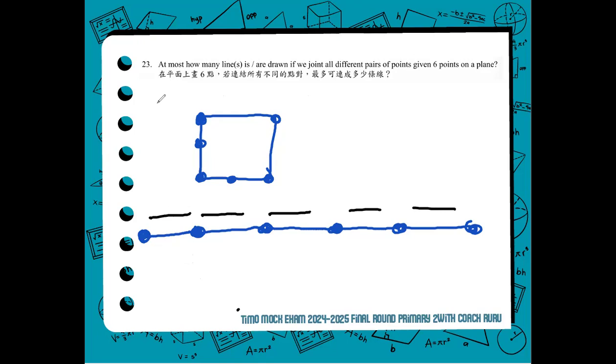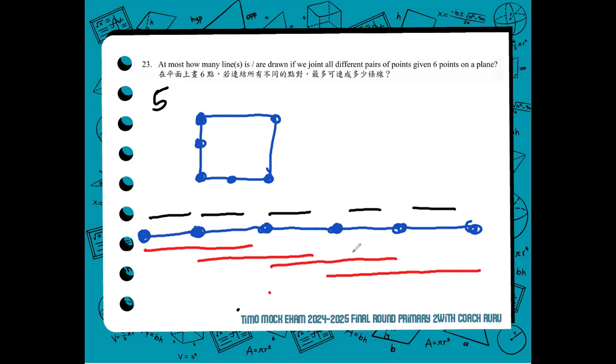So you have now 5 for the point to point. Next, 1, 2, 3, 4. So you have 4 with 3 points included, meaning 1, 2, 3. There are 4 sets of that.